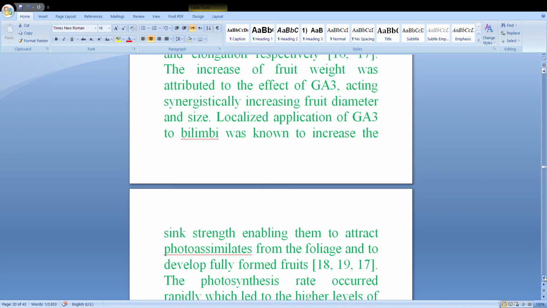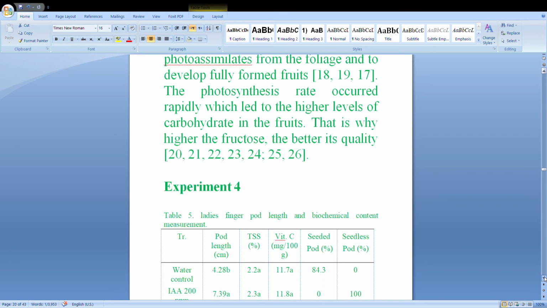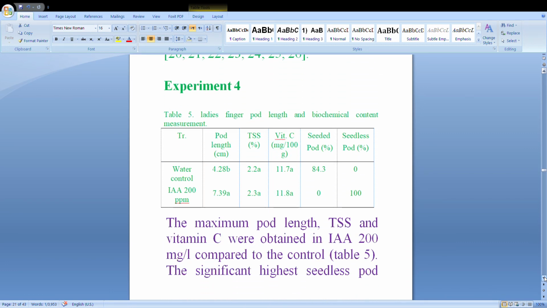Okay, let's see the other experiment. Here you can see okra or ladies finger, pod length and the biochemical contents. Pod length, total soluble solids, vitamin C, seeded pods and seedless, 100% seedless. In case of ladies finger, we got vitamin C also higher, and then pod length and TSS content higher in IAA 200 ppm than water control.